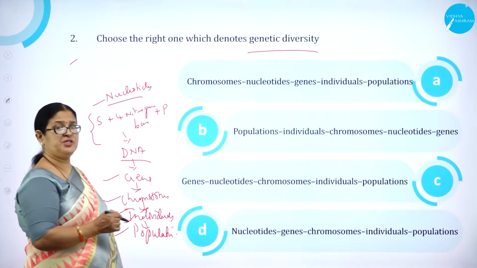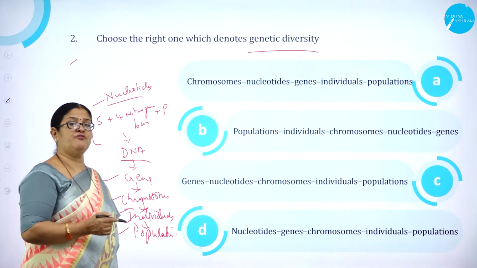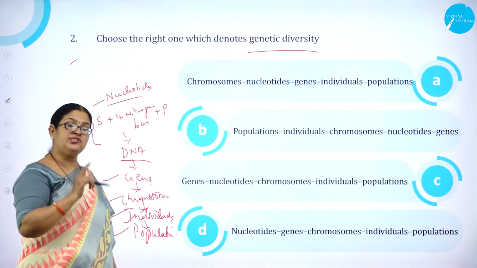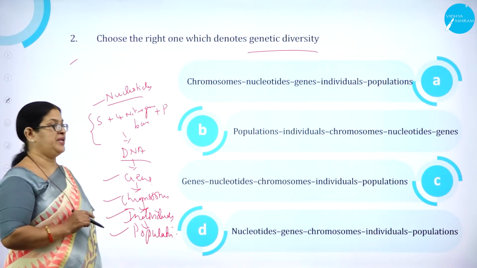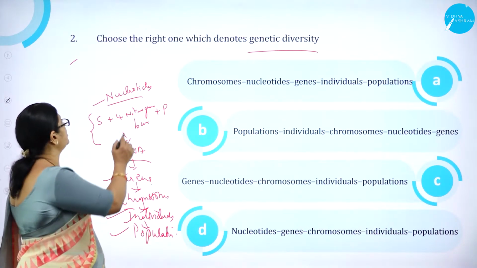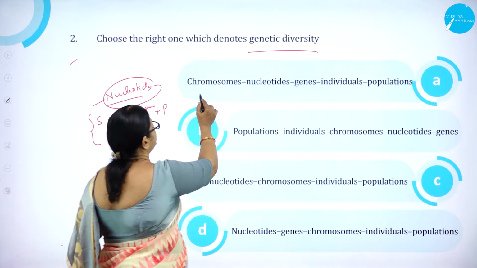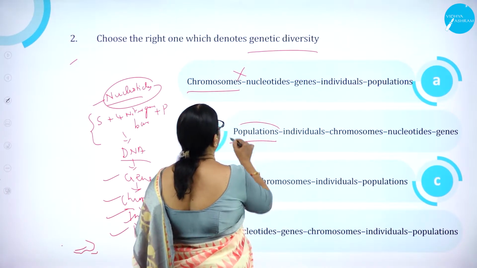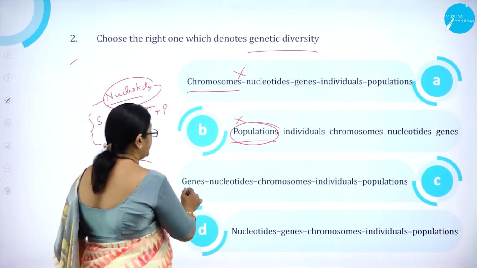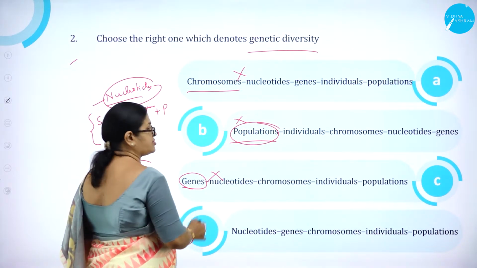So, which is the option having a combination of nucleotides, genes, chromosomes, individuals and population? Let us see, the first one should be nucleotides. Here it is chromosomes, so it is wrong. Option B has population, so it is wrong. Here also we can see genes first, it is wrong.